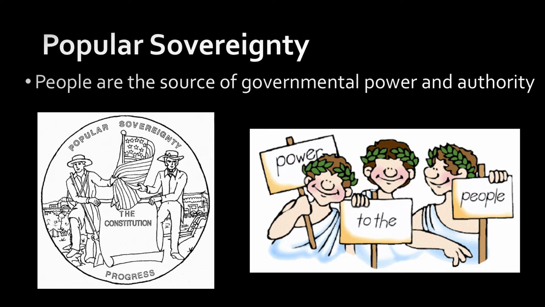All right, popular sovereignty, touched on in the first video. People are the source of governmental power and authority. So, governments must be responsive to the people and what they want because people have delegated and given them their power. And we'll talk more about this when we get to social contract in just a moment.